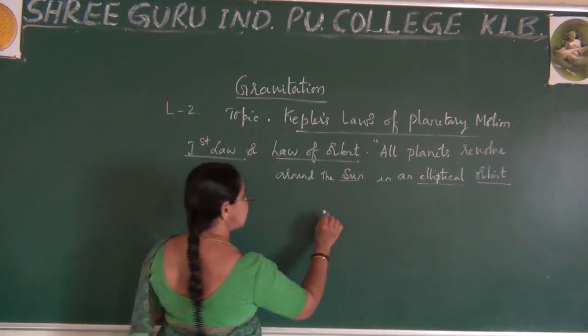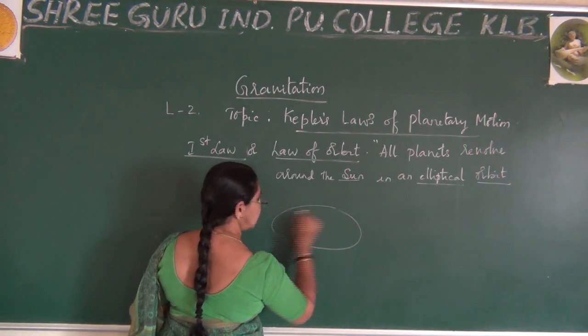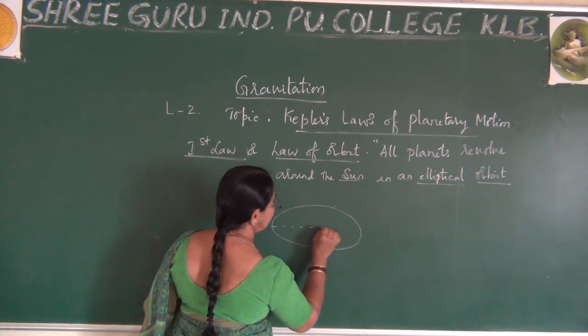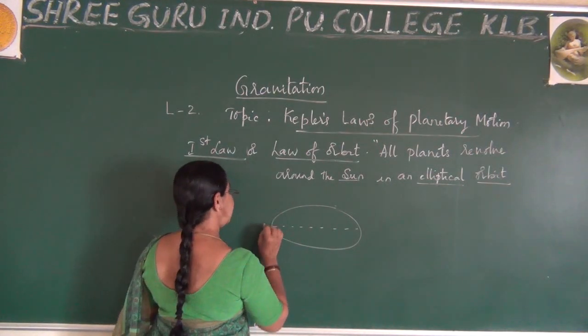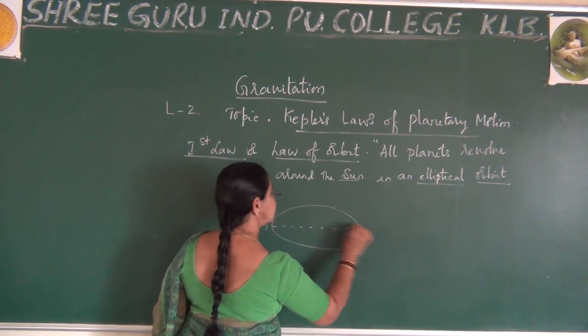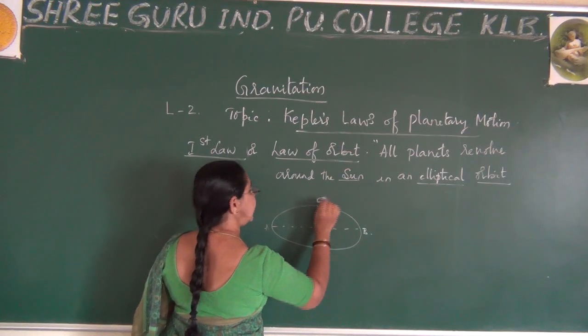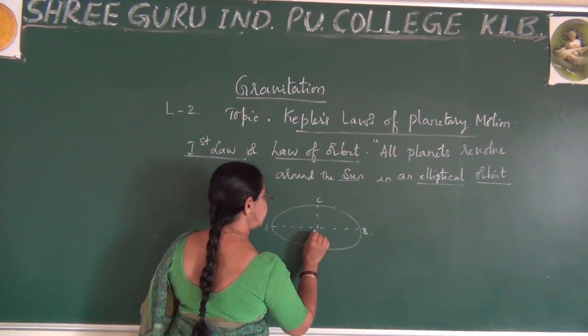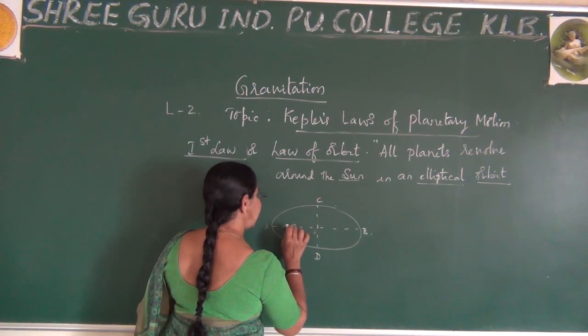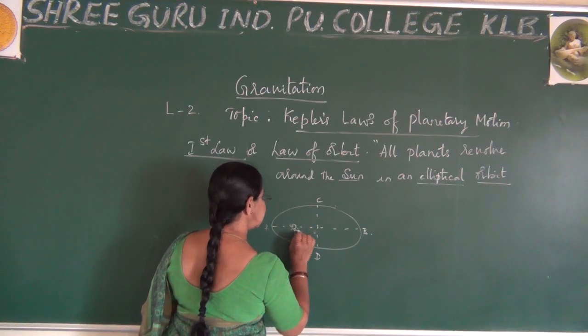Just observe, I said this is an ellipse, in which let me select this as AB and this as CD. Okay. Now this is the point where the sun is placed, this is F1.